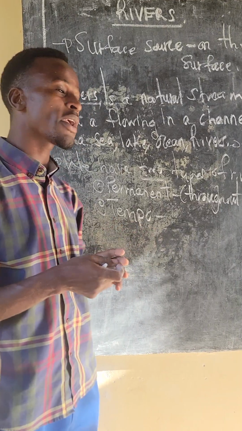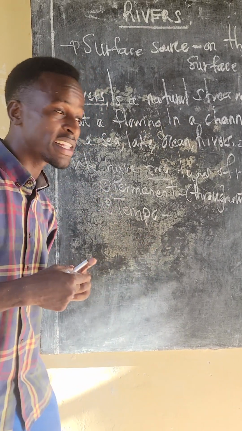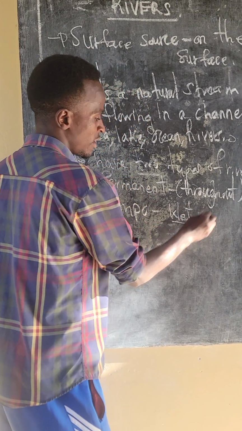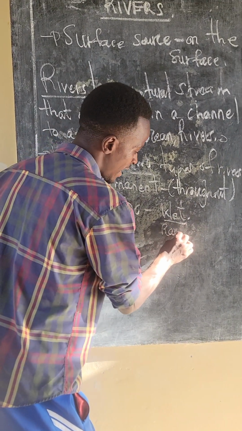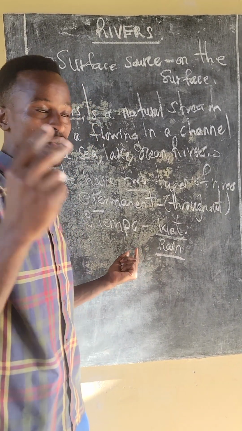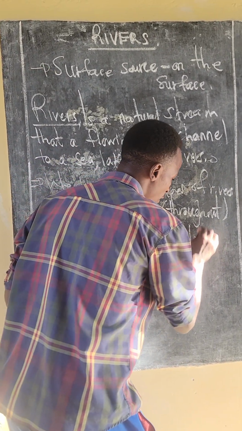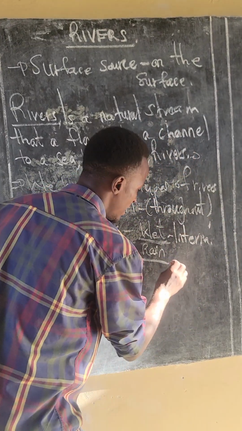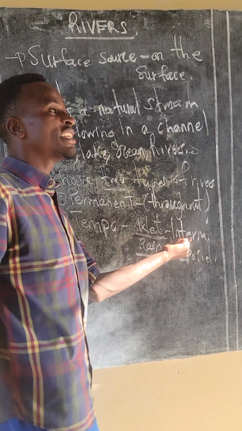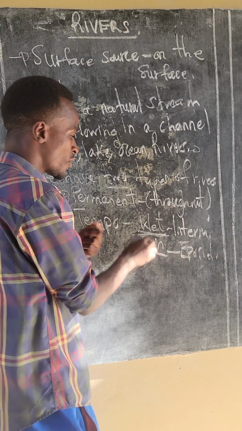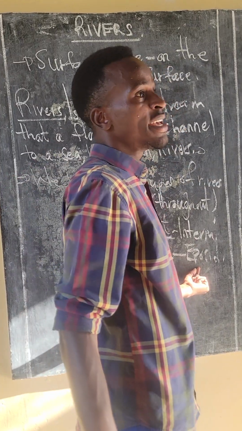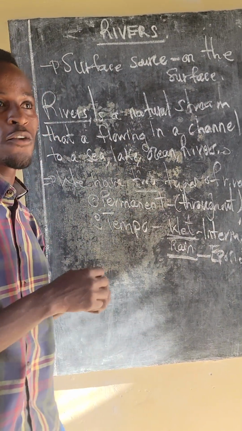But when you're talking about temporary river, the kind of river that tends to flow during wet season, or during rain season, temporary river is divided also into two types, which is intermittent river and the episodic river. This one tends to flow during wet season, while this one tends to flow during what? Rainy season. Those are the two types of rivers.